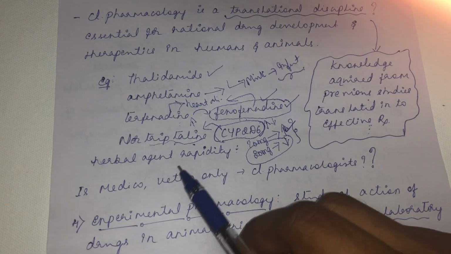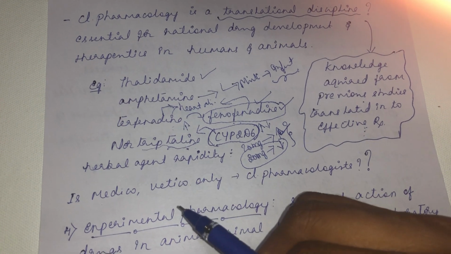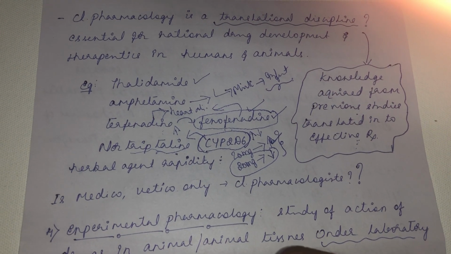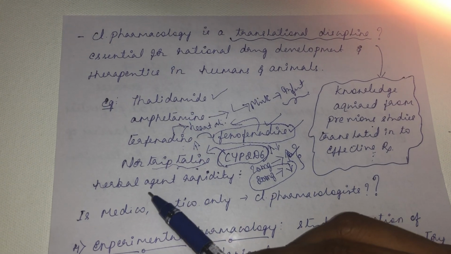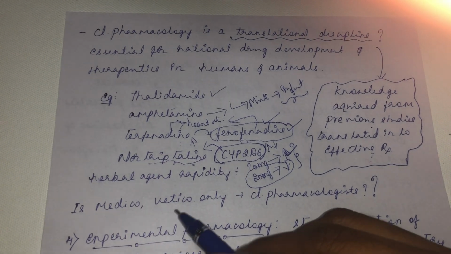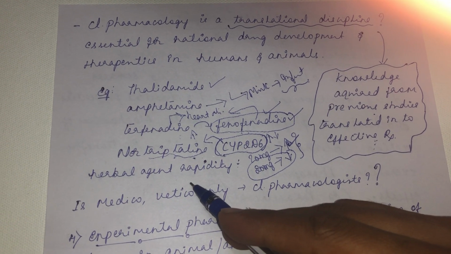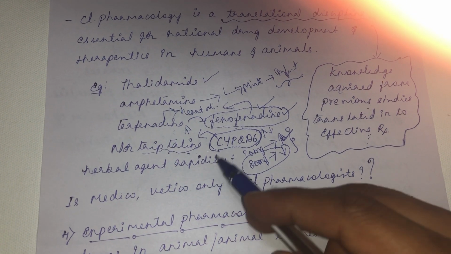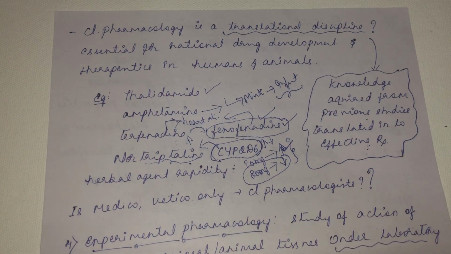Then another example, an herbal agent's rapidity. Some quacks used an herbal agent, and whenever they used it, it rapidly decreased the pain in patients. So it was sold as a miracle drug, rapidly decreasing fever or pain. Once the clinical pharmacologist came to know about this, he checked the herbal agent in the laboratory and found out that there was a chemical mixed in this herbal agent that was actually decreasing the pain in such a miraculous form. So this is also an action of the clinical pharmacologist.